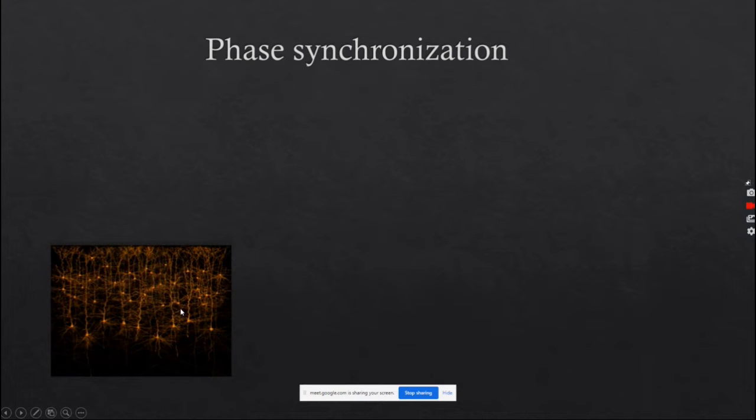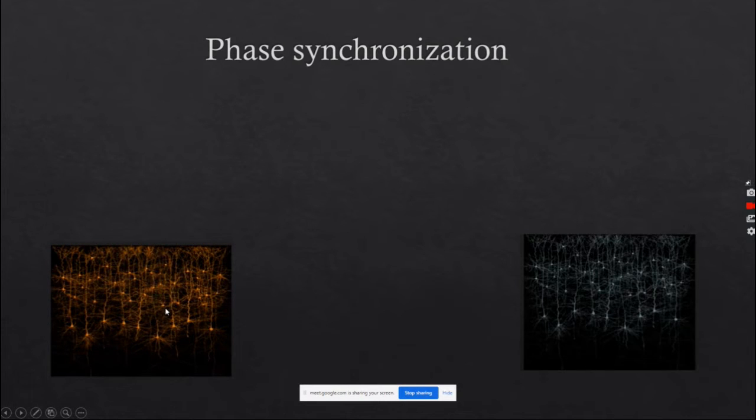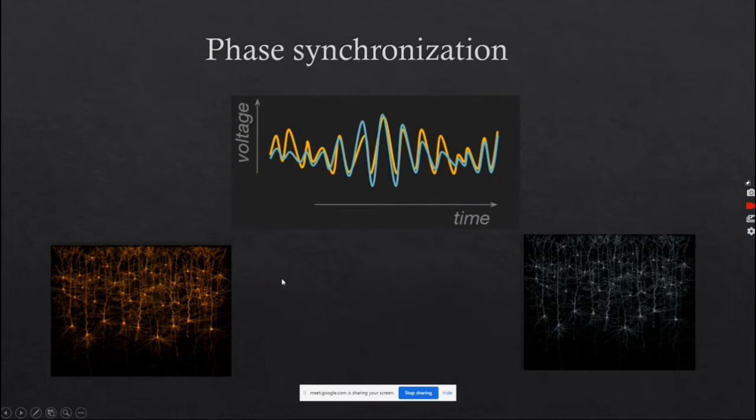Suppose this is a group of neural population, and this is another group of neural population, and we have collected EEG brain signals from these two. Now we are interested in finding out whether these two electrical brain signals are phase synchronized or not. If they are phase synchronized, they will transfer information between them, and we can call these two neural populations functionally connected. If they are not phase synchronized, then they are not functionally connected. For this, we are more interested in the timing of the signal, not the amplitude. The timing is more important.